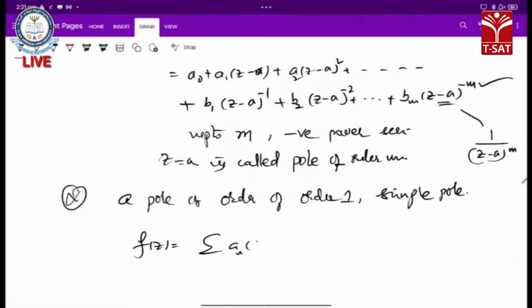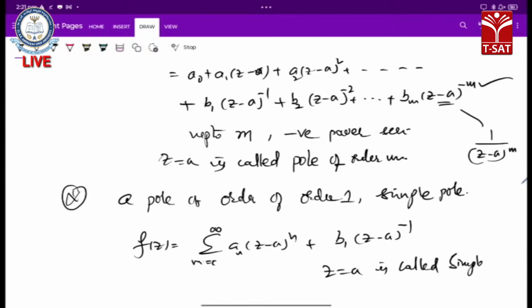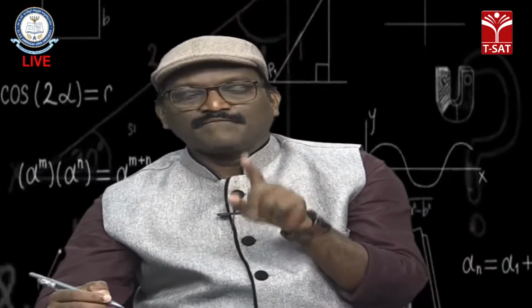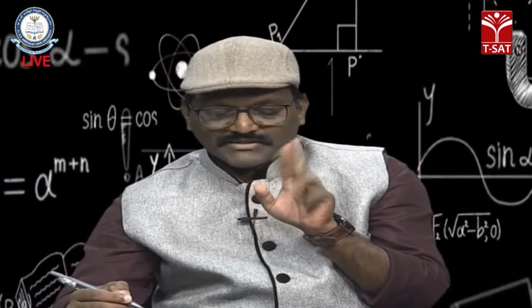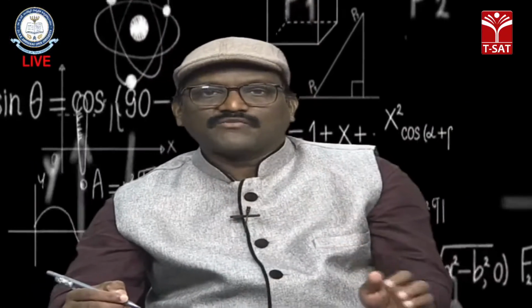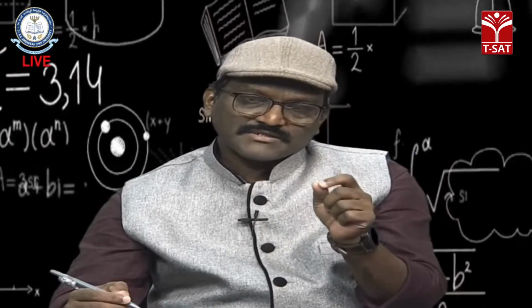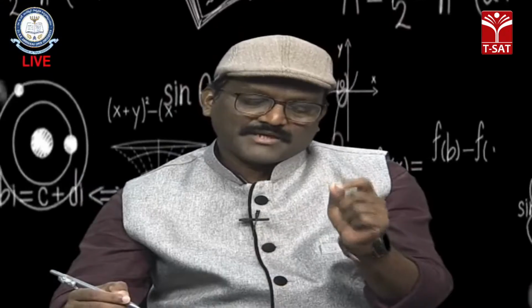Positive powers are there, n from 0 to infinity, but only one negative term is there, that is up to minus 1. Then z equal to a is called a simple pole. These are the main singularities: one is removable singularity, another one is essential singularity, which contains an infinite number of negative terms, and another one is pole of order m, where the negative power series contains up to m terms.